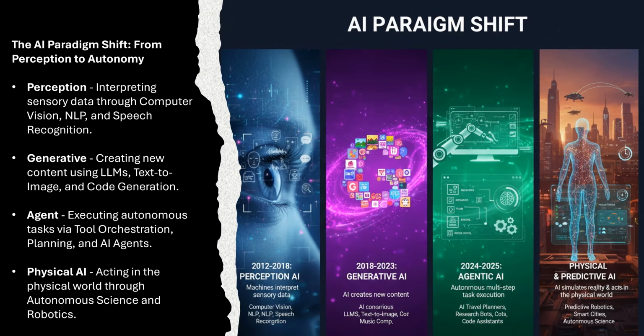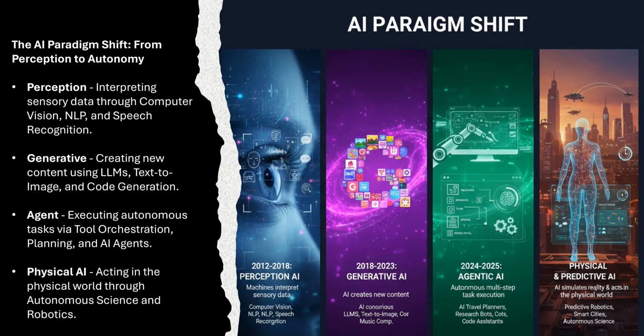Next comes generative AI, creating new content using LLMs, like ChatGPT, text-to-image generation, and code generation tools that are live nowadays. But now it's moving more into the agentic phase, where agents are tools that can plan and execute complex, multi-step tasks without human intervention. So these are the agents.